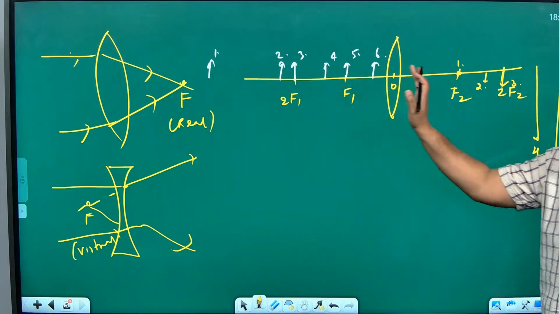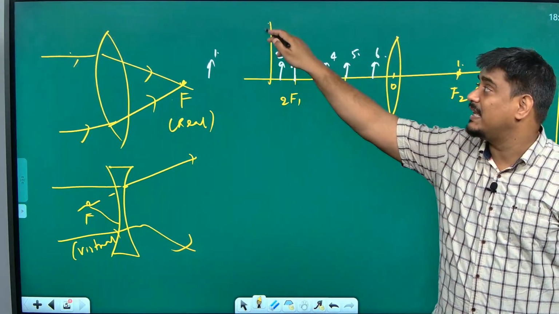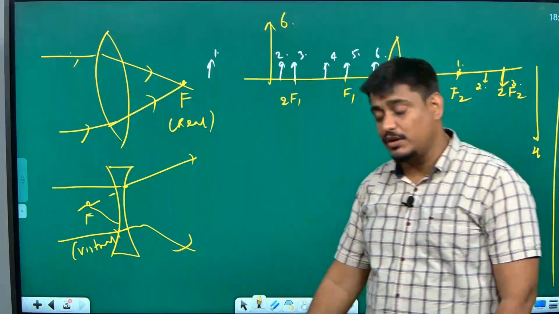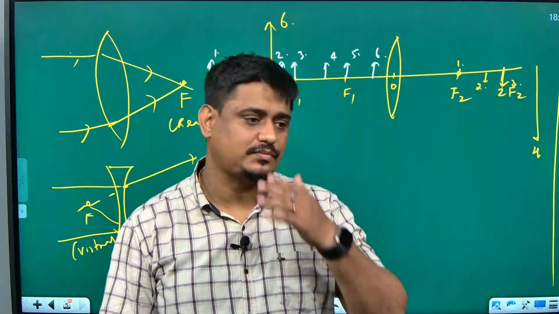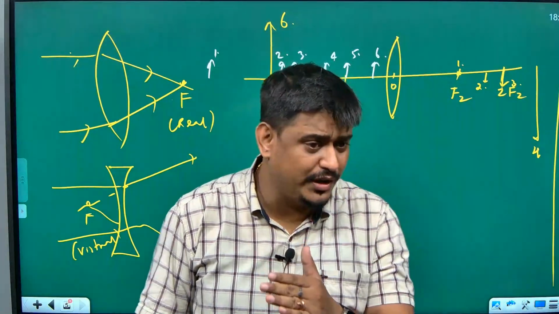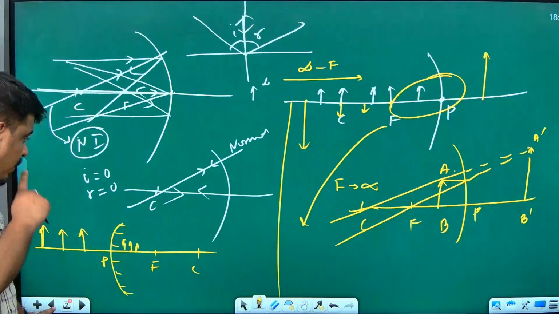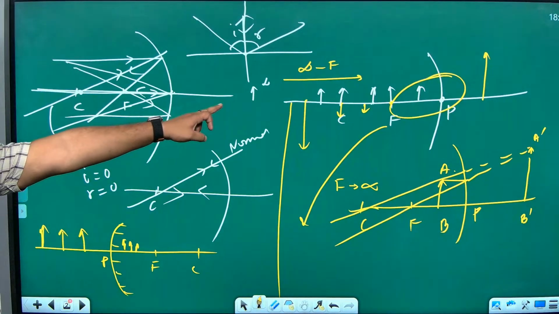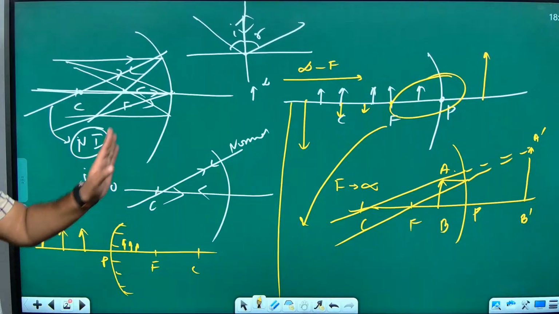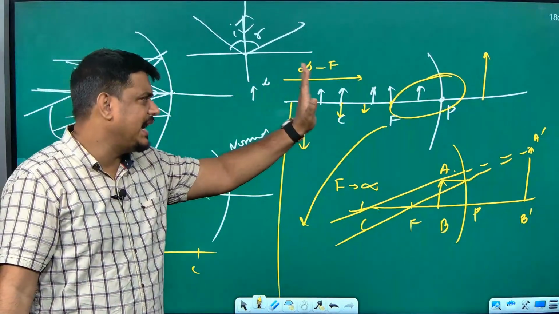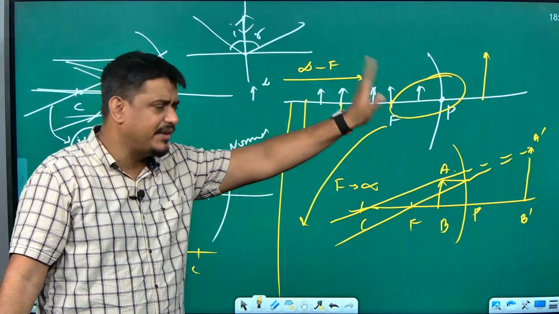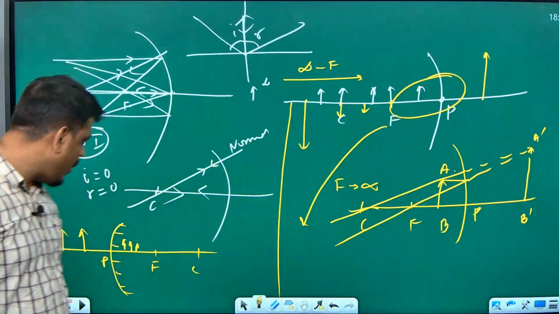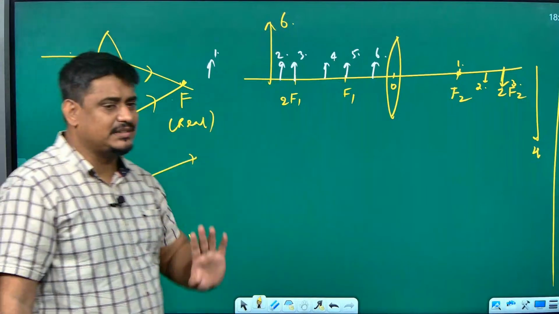Object between f and O, image will form on the same side, virtual, erect, enlarged. So, if you see carefully, you will realize that whatever we got for a concave mirror, similar things we have got for the convex lens. Here also same thing: infinity, beyond C, at C, between C and F, at F, between F and P. And how it behaved for the concave mirror, in a very similar manner it has behaved for a convex lens also.